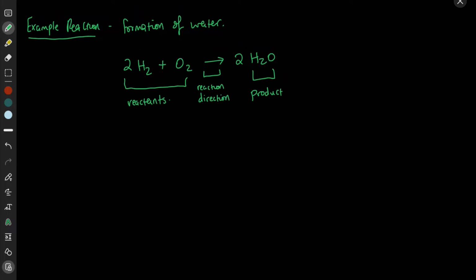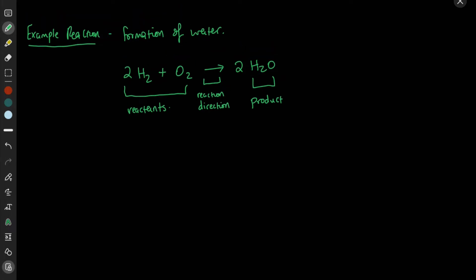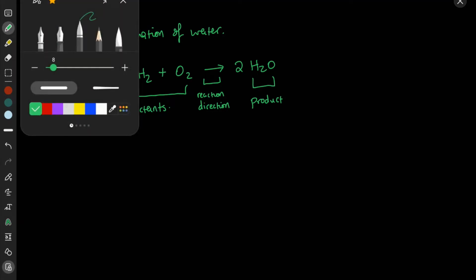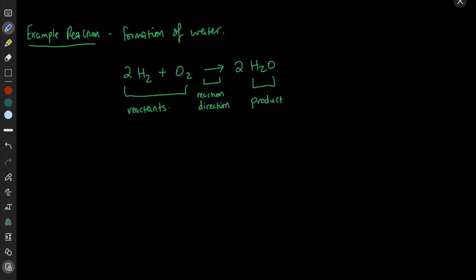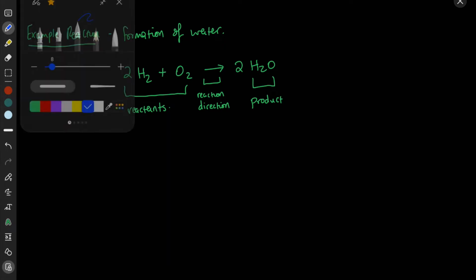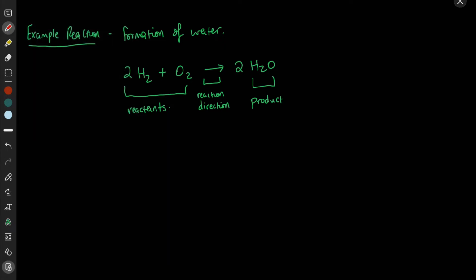Now we also have to talk about the numbers here. Let's look at the first set of numbers in red. There are numbers in front of each of the molecules, and these are called the coefficients of a reaction.